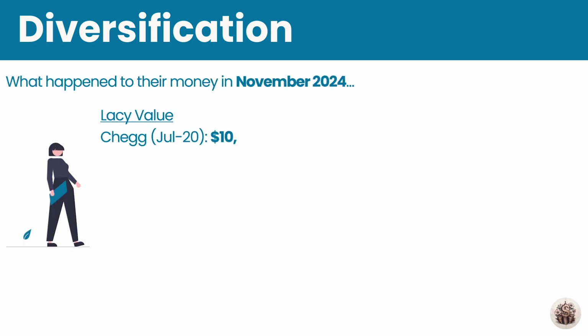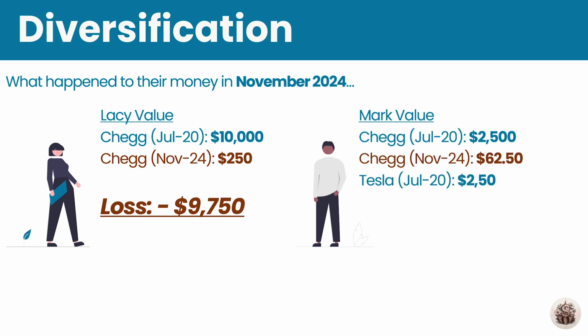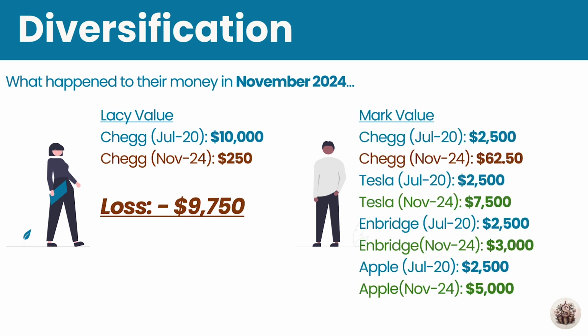By November 2024, Lacey has almost lost all her investments as the price per share of Chegg changes from $80 a share to $2 a share, giving her a loss of $9,750. Whereas Mark, who diversified his investments across multiple stocks, even though the value of his Chegg shares fell, gained otherwise, making him an overall profit of almost $6,000.